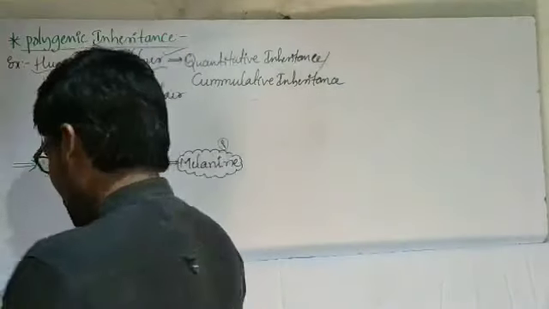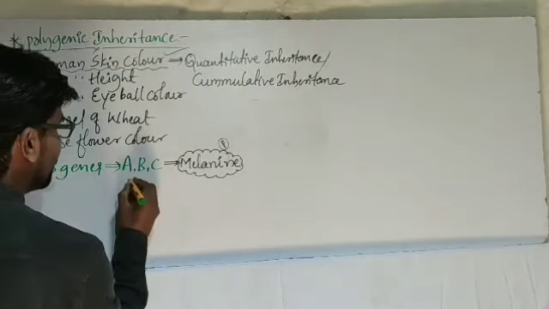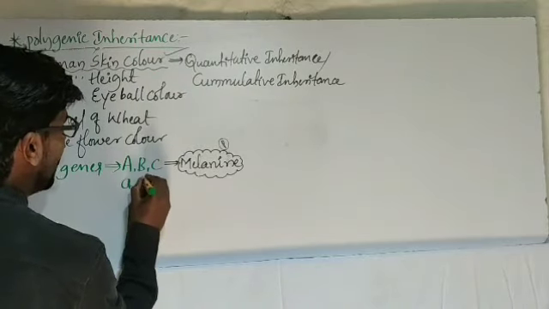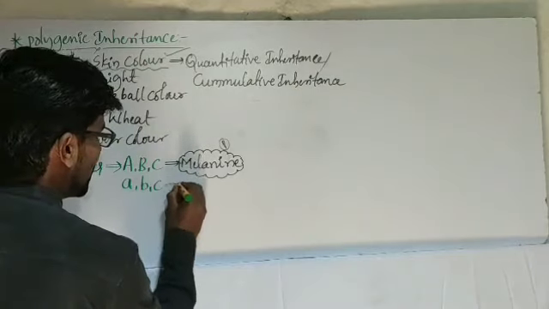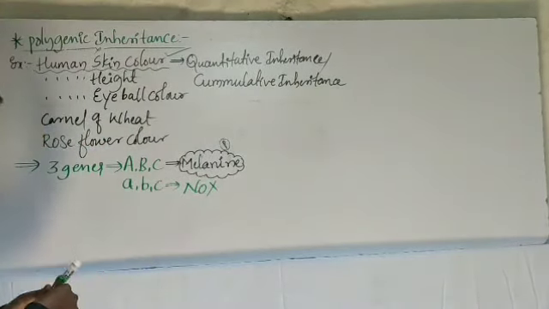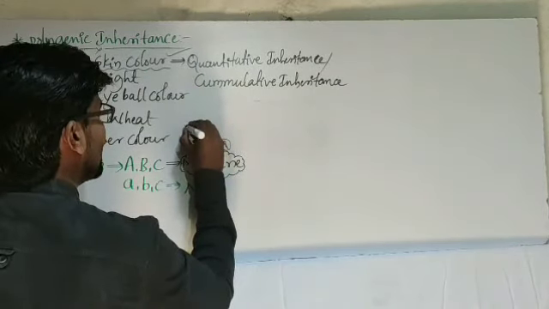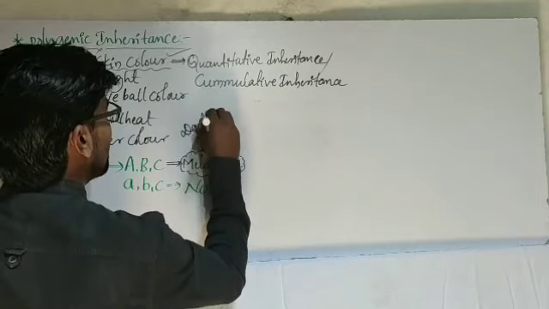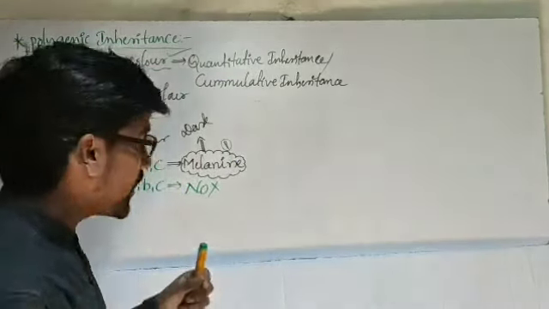Now all these are dominant. If we consider the recessive alleles, small a, small b, small c, then there is no melanin production. When melanin production is there, we consider it dark skin, or very dark when all three alleles are dominant.